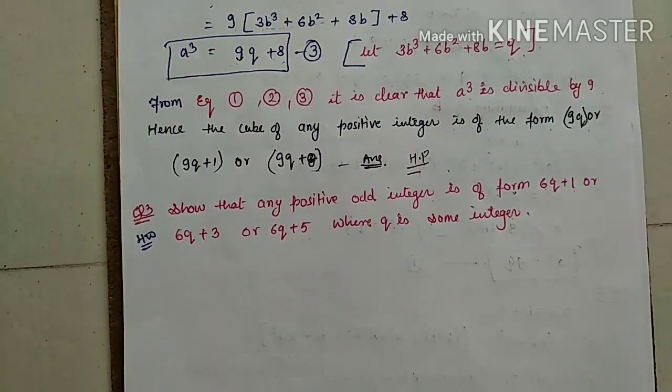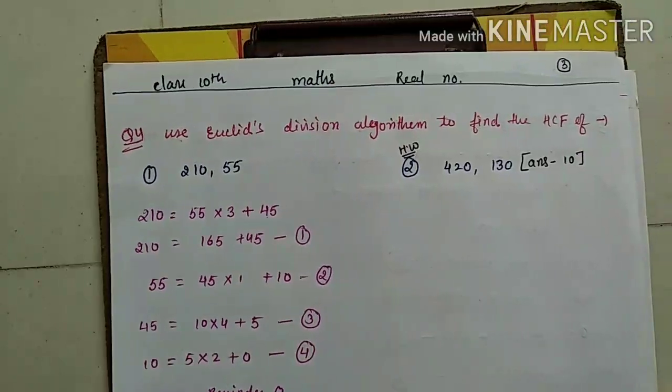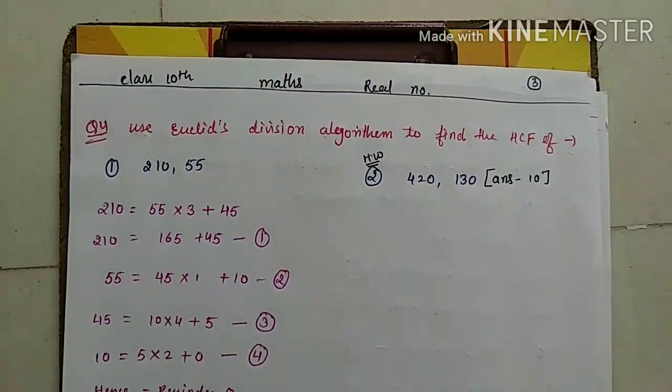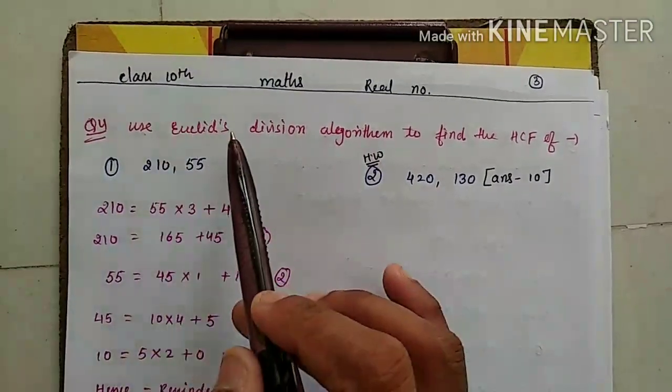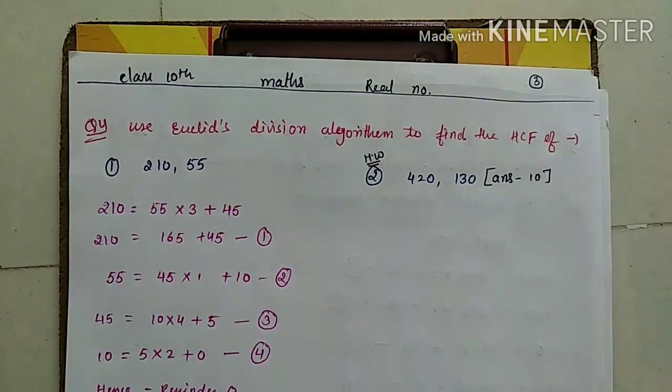Okay. Now come to the next question. Question number 4. The third is the homework. Fourth question. Come to question number 4. Now see: use Euclid division algorithm to find the HCF. Now I told you in the theory part, we have two terms, Euclid division lemma and Euclid division algorithm. Whenever the term is algorithm, we have to find HCF. Whenever it is lemma, we have to prove something.